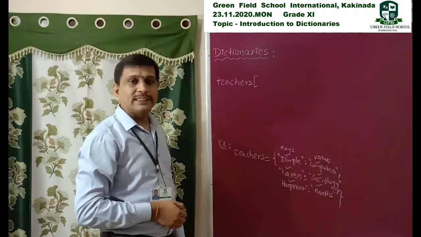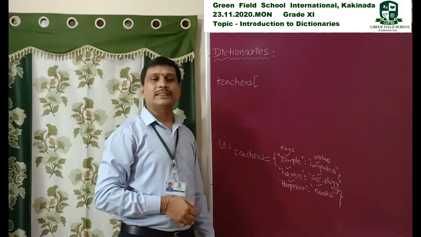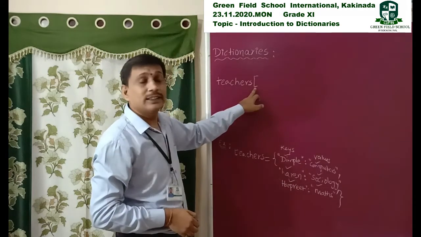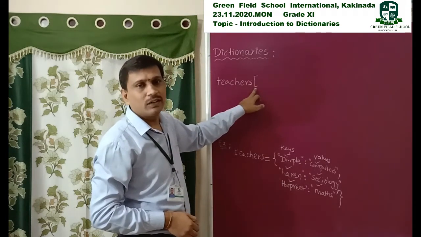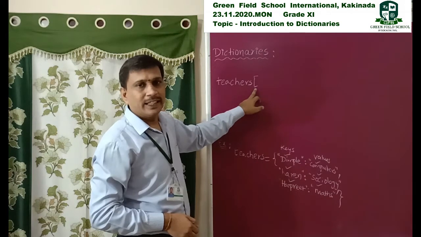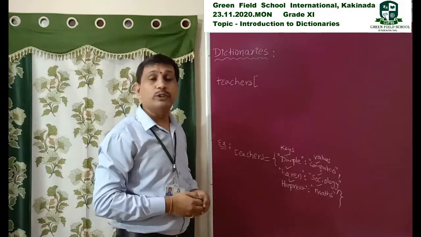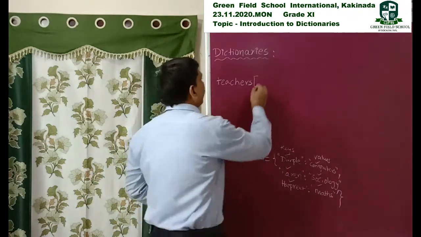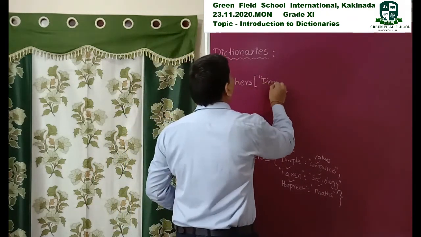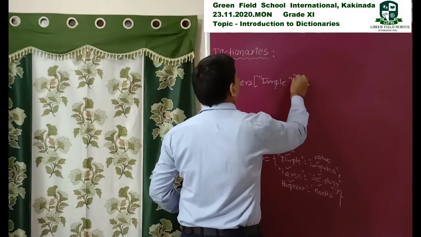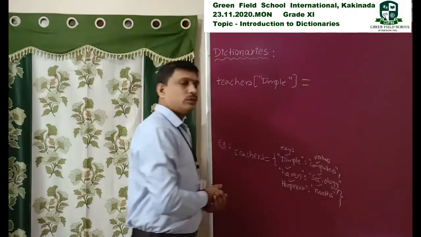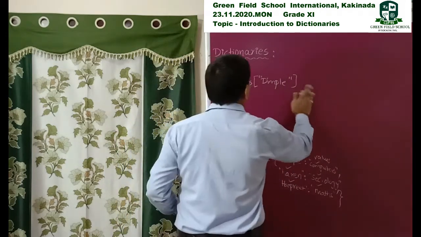We can access elements of lists, strings, and tuples by using the square bracket index symbol. In the remaining cases we specify an index, but in this case we specify here Dimple. For example, I write the Dimple key in brackets, and it displays the value.